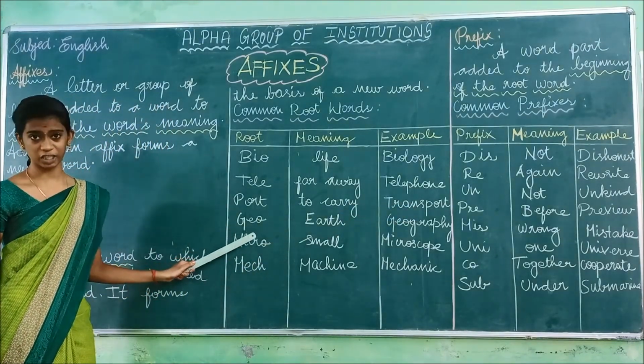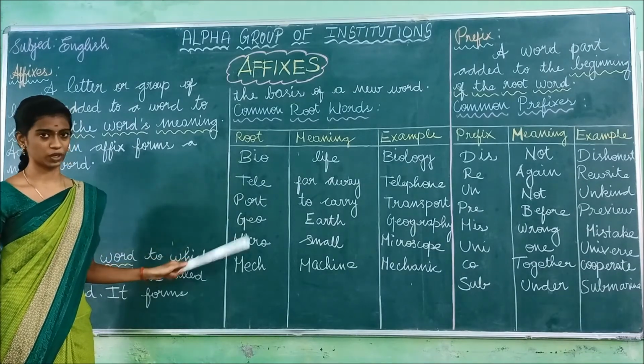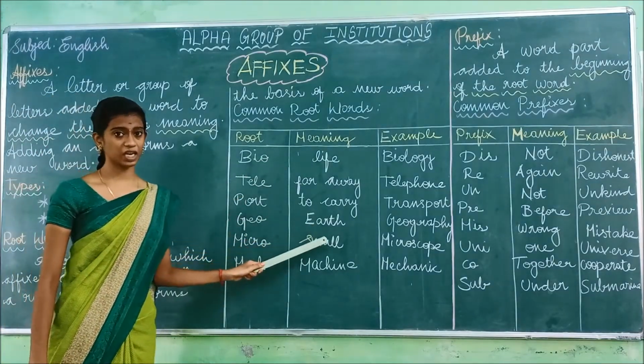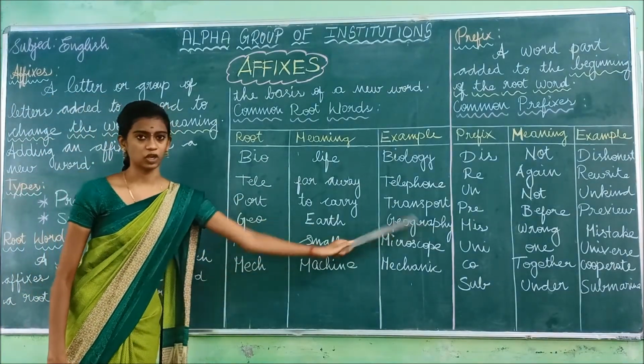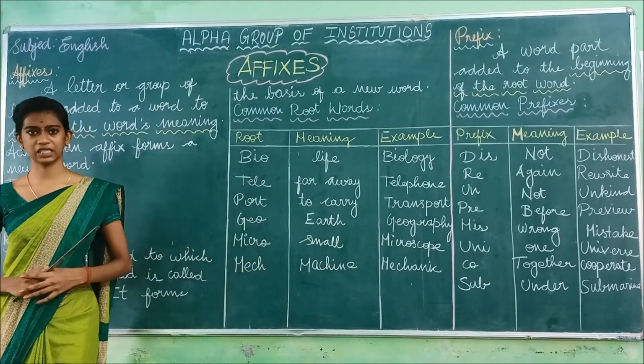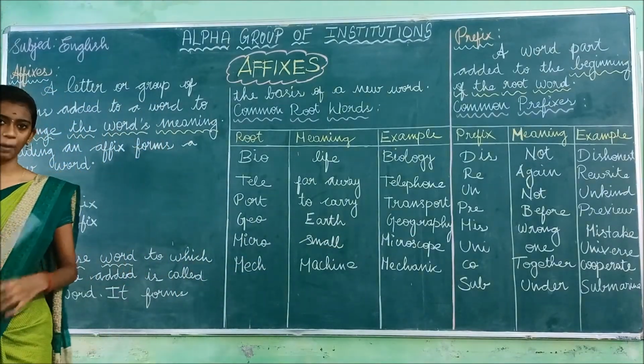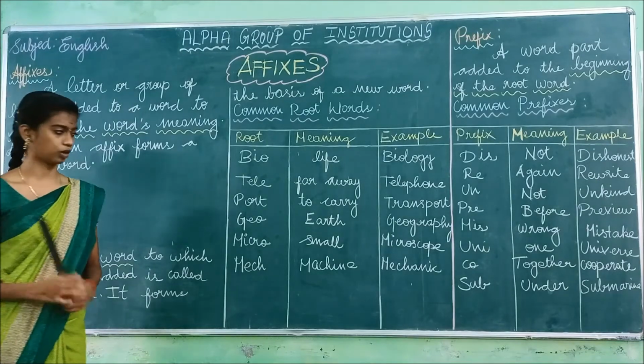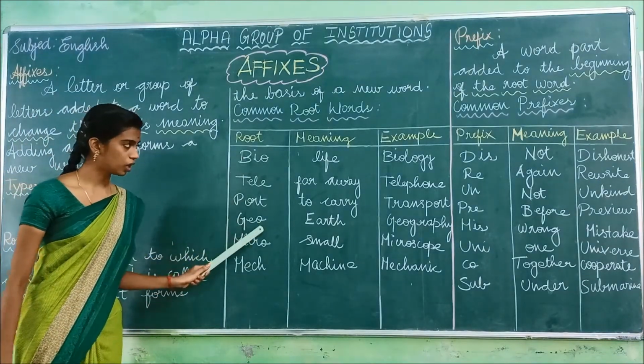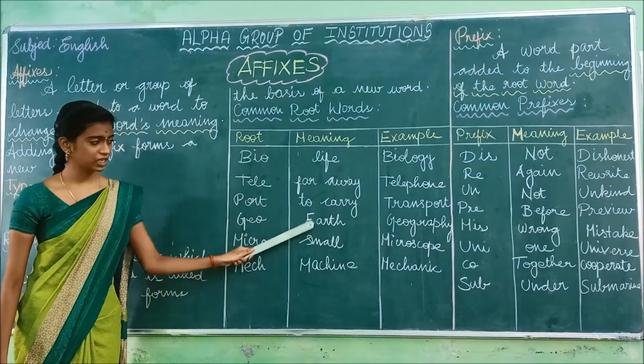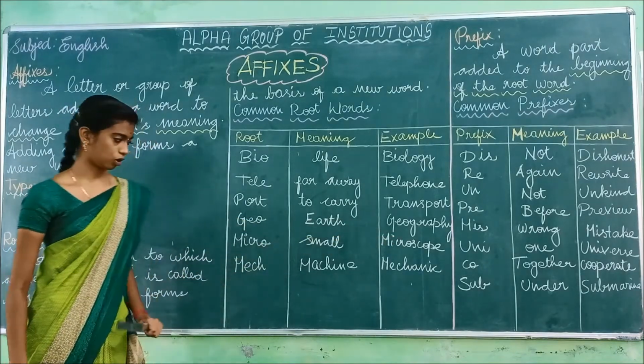And the next one, geo. Geo is a root word. The meaning of geo is earth, and the example is geography. Geography means the study of earth. The study about the earth is known as geography. So geo is a root word, the meaning of geo is earth, and the example is geography.